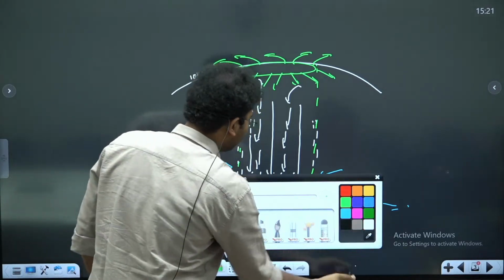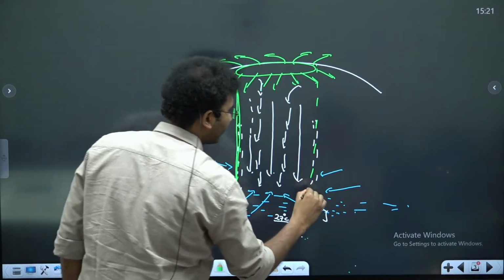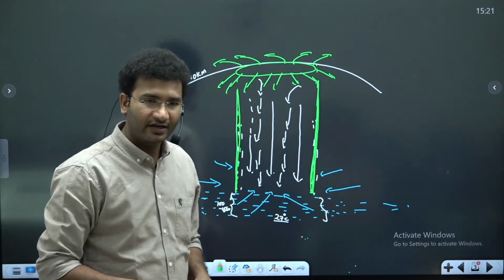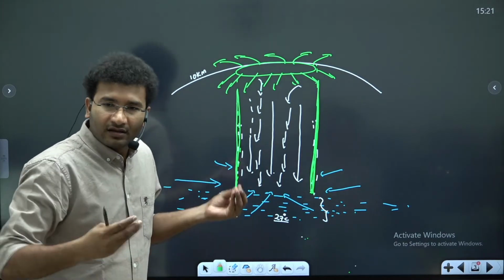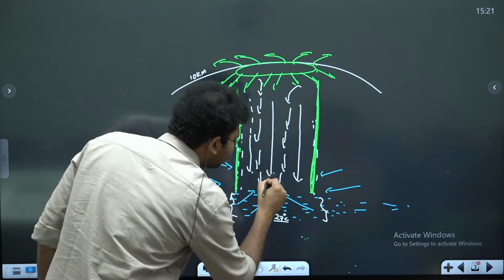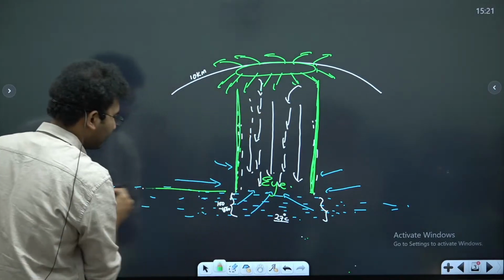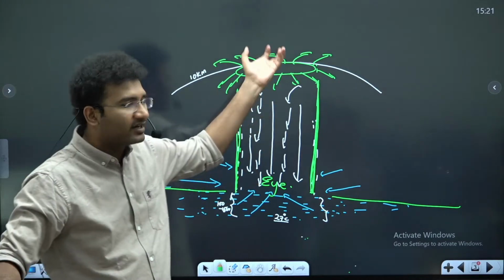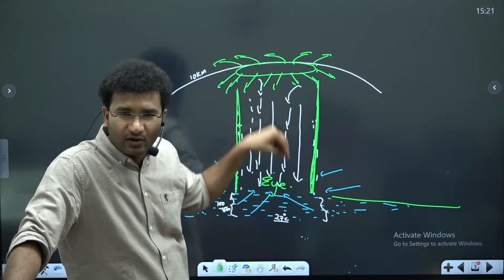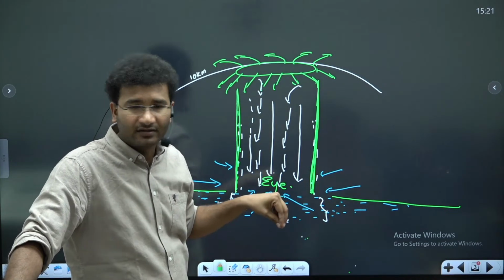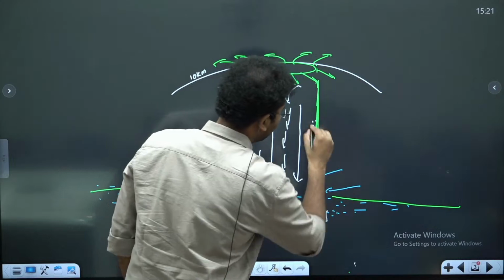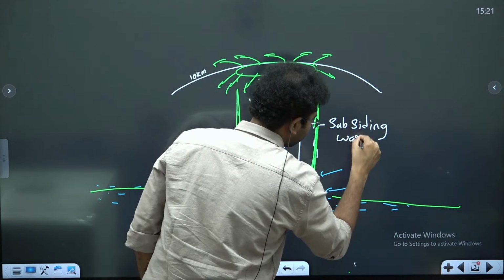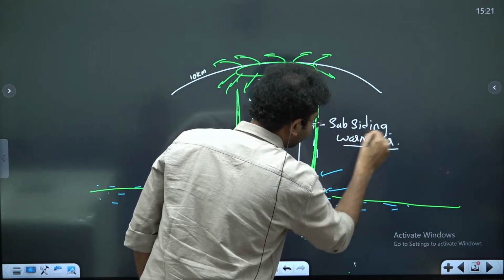Now, the green color area, whatever I told you, this is nothing but the eye wall of a cyclone. ठीक है? ये eye wall है. Right? In this eye wall, these are eye walls and this is the eye of a cyclone. ठीक है? Look, what exactly happens here is that the air that has risen, the same air is descending back. What is this called? Subsiding warm air. There is subsidence of air and this is called as subsiding warm air. ठीक है?